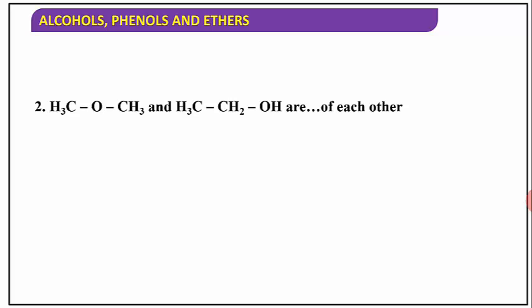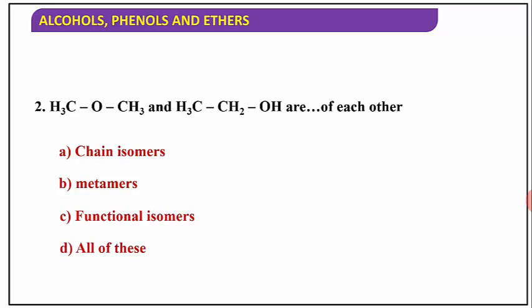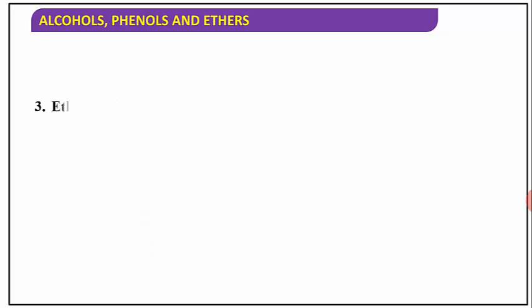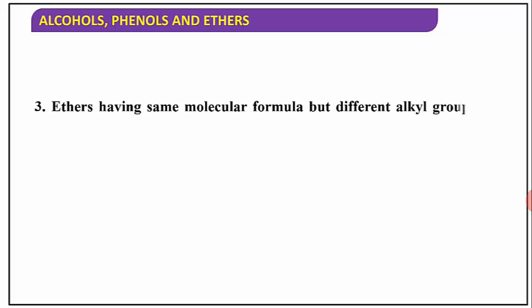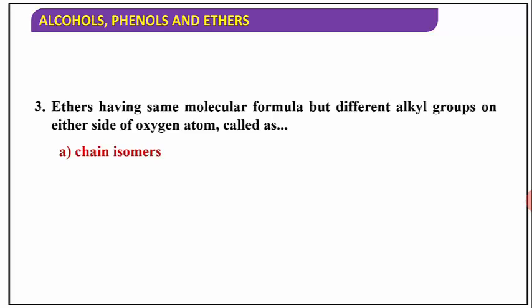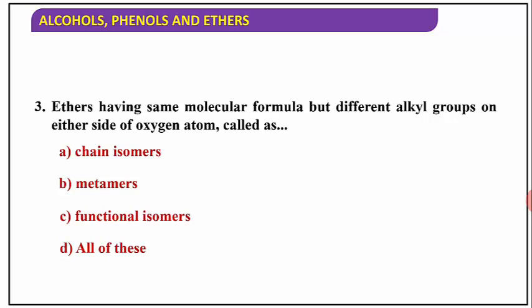Here we have to see dimethyl ether and ethanol. Are they chain isomers, metamers, functional isomers, or all of these? They are functional isomers. Ethers having the same molecular formula but different alkyl groups on either side of the oxygen atom are called chain isomers, metamers, functional isomers, or all of these? We have to discuss the definition of metamers. They are the metamers.